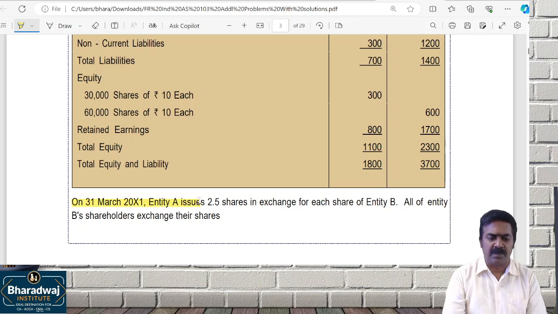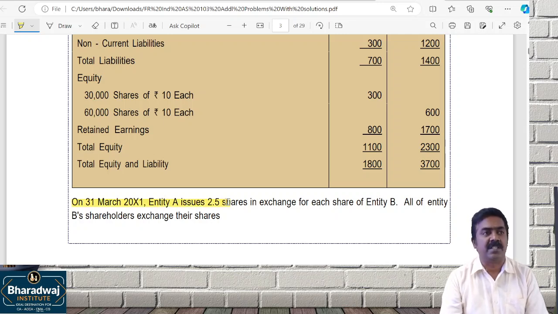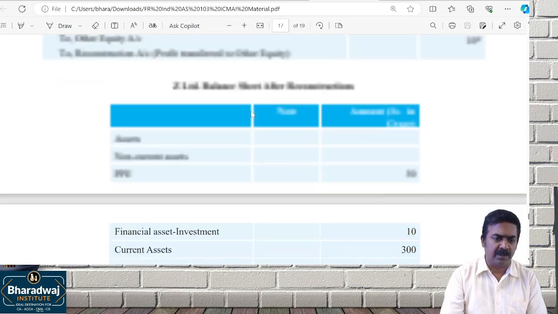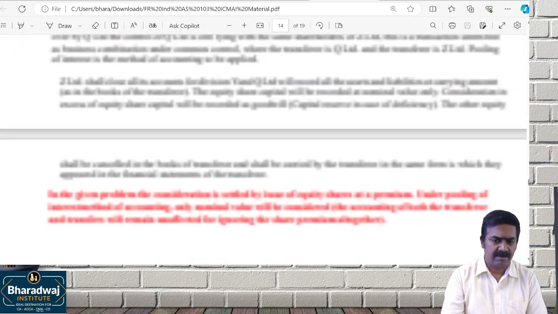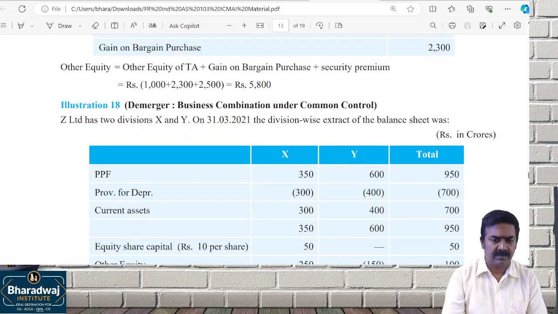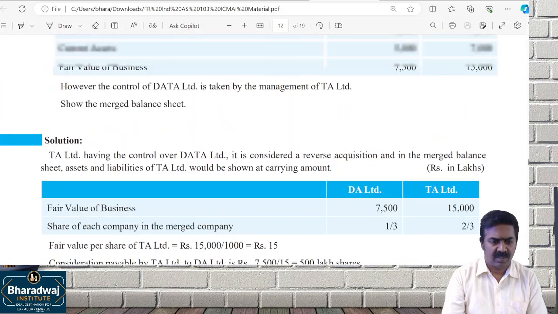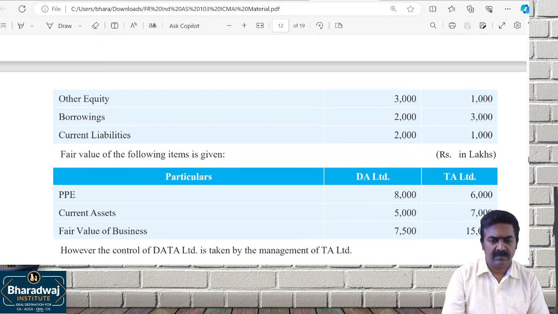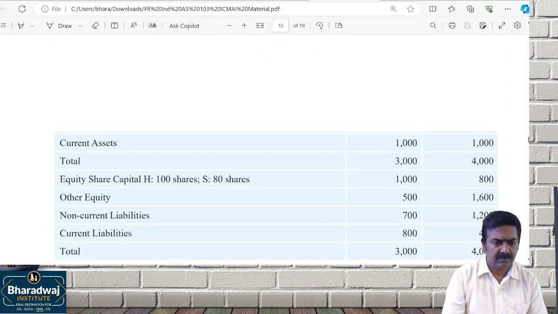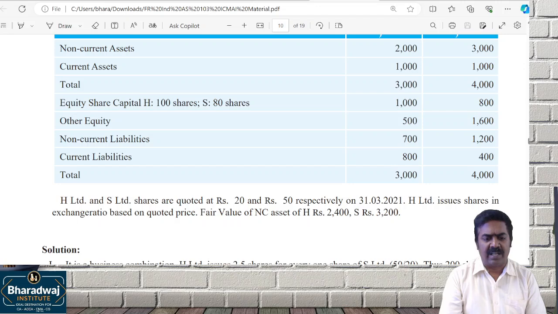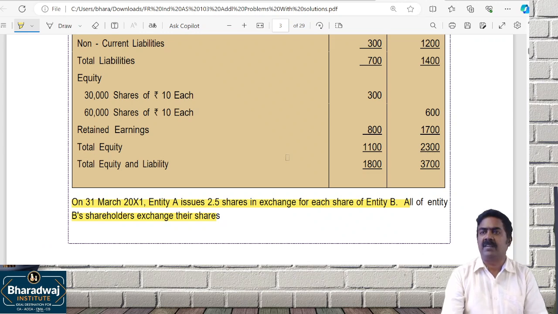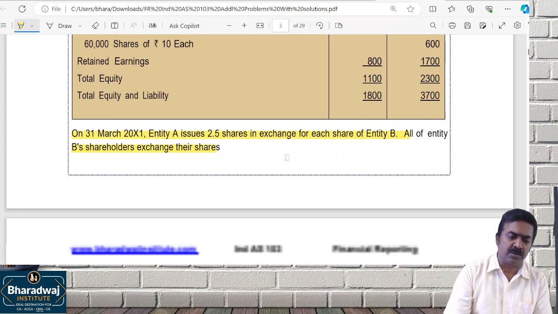We have done a question on this same model. Entity A will issue how many shares? 2.5 shares in each for what? Entity B. All B shareholders will exchange their shares. We have done a question like this. It will be like this only. They would have given values, 50 by 20 and put 2.5. Here directly given how many shares? 2.5 shares are exchanged.